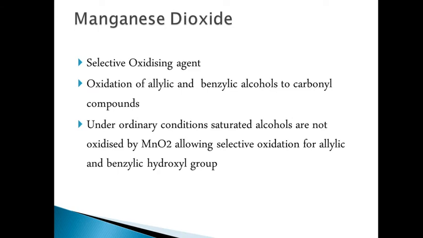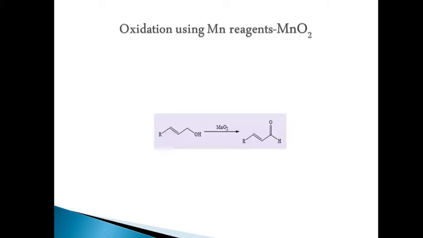The advantage of the reagent is that the reaction takes place under mild or neutral conditions, so olefinic or acetylenic bonds remain unaffected. That is the peculiarity. In this example you can see there is a double bond, and here is the OH. In the presence of MnO2, the double bond will remain unaffected, and the alcohol will be converted to CHO.